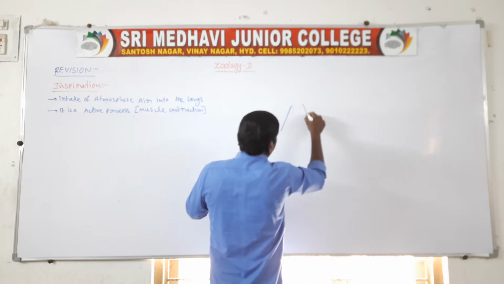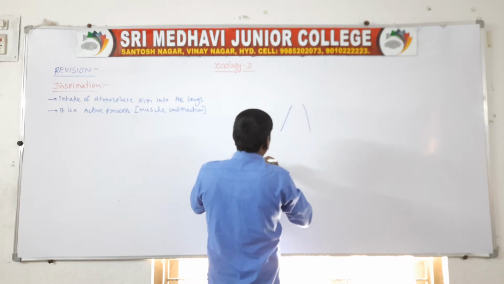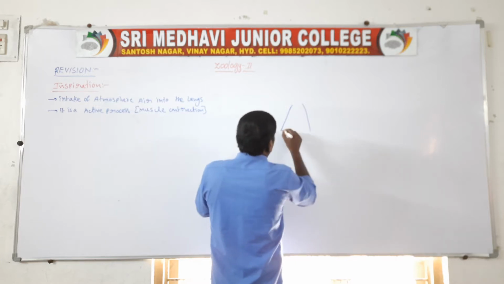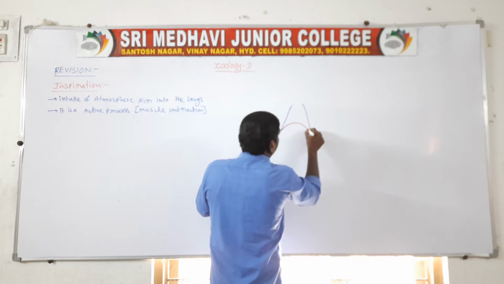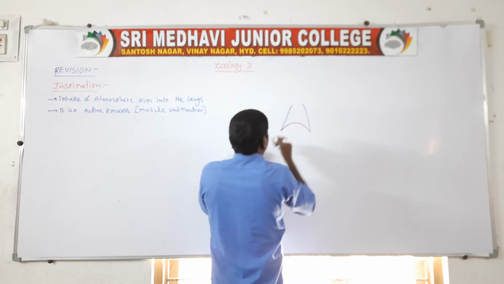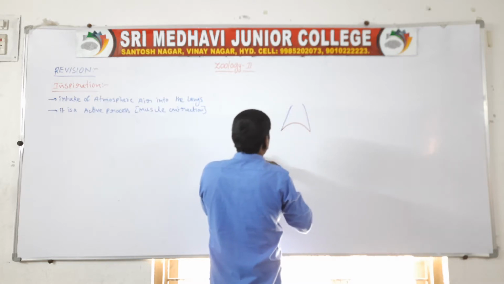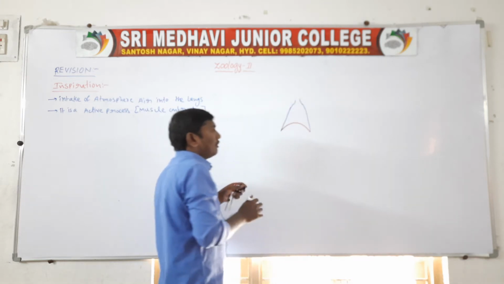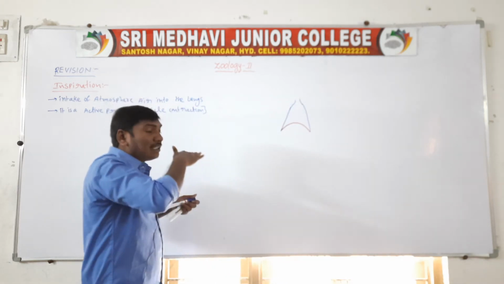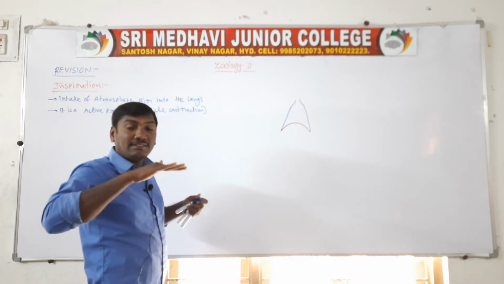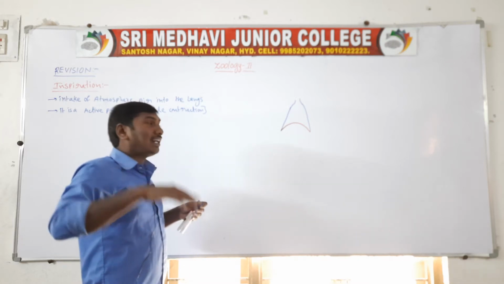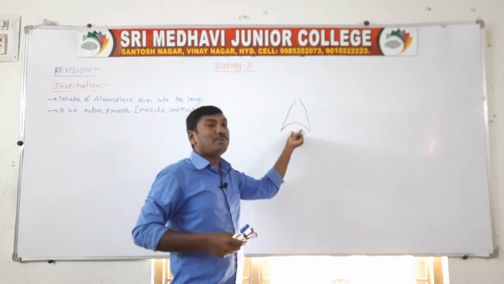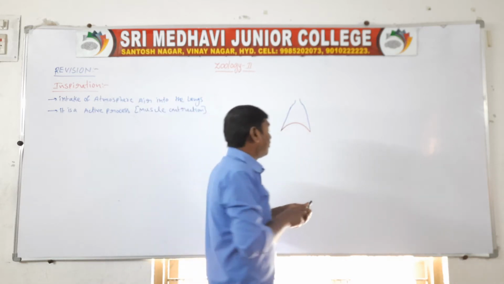It is just a rough diagram. The present diaphragm shape is dome shape. The diaphragm moves to flat because of the contraction of diaphragm muscles.